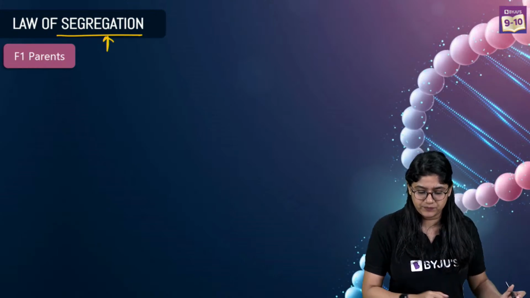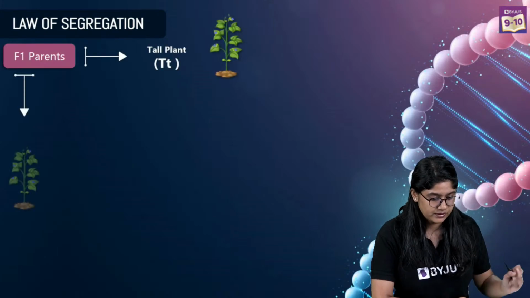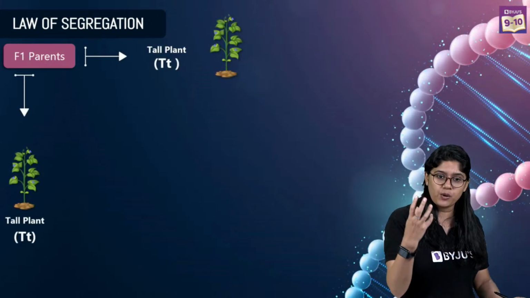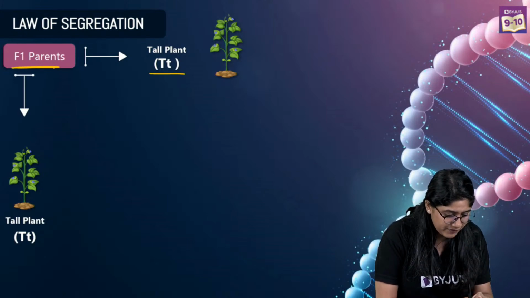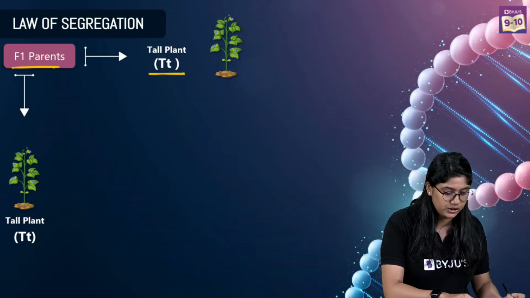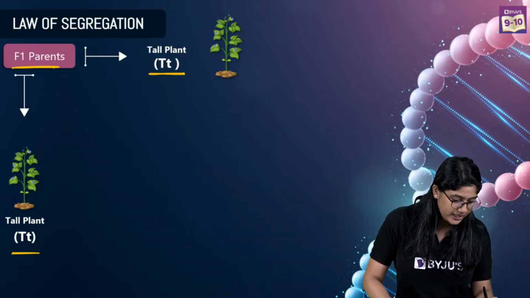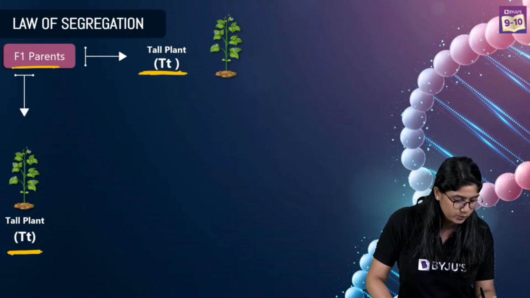Segregate karna, separate hona. So the second law is based upon the law of segregation. So if we carry forward the last cross that we did, in the F1 generation, what we saw, we have a tall plant. If we cross this tall plant with the other plant over here, there are 2 parents, 1 parent over here and 1 parent over here.